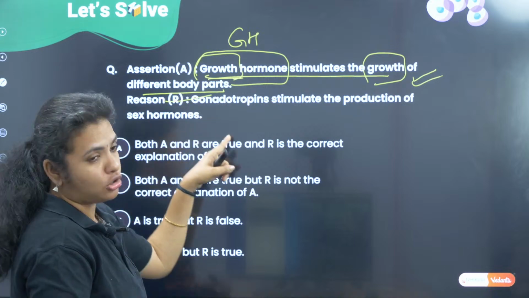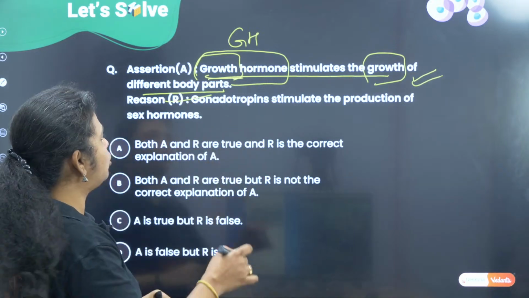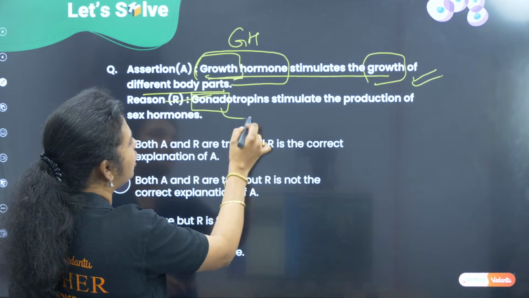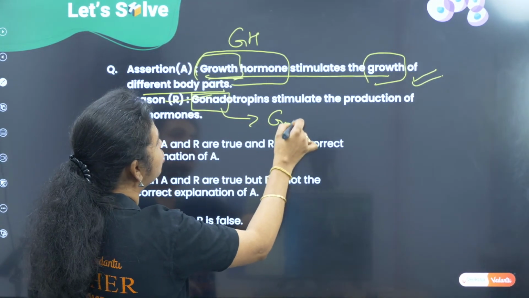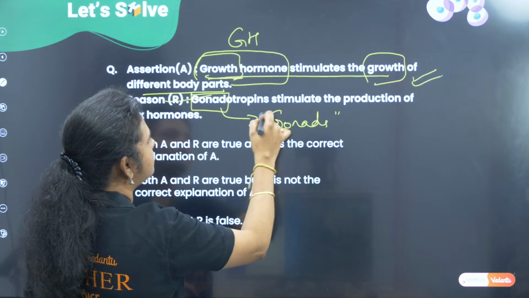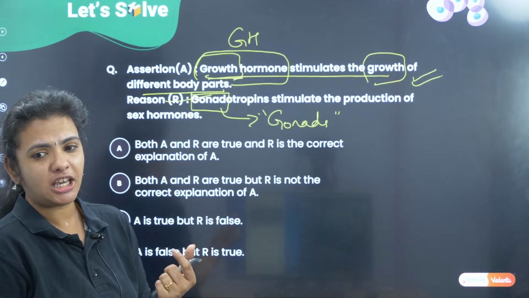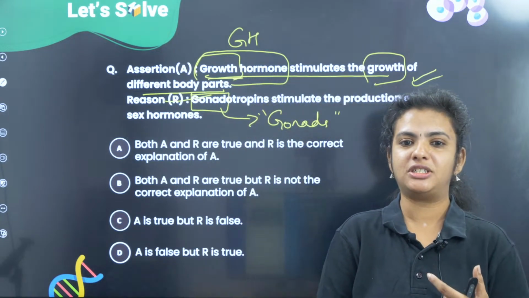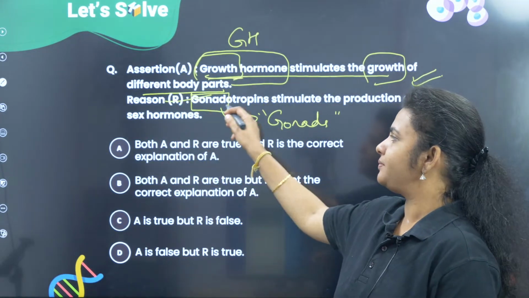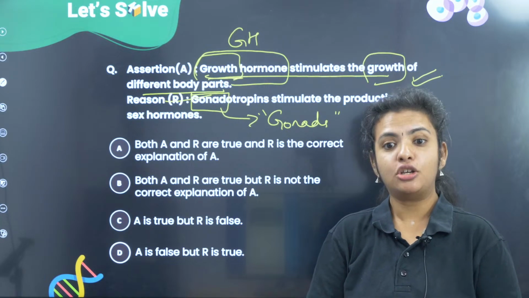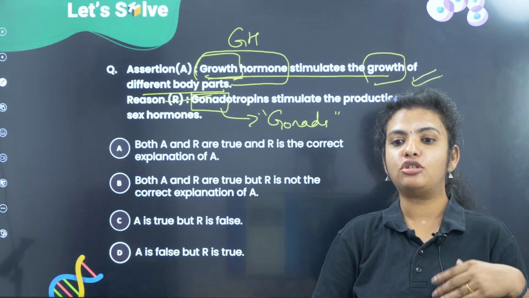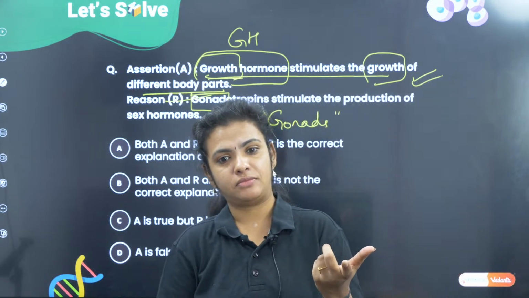Now, what is this gonadotropins? Netra has asked what is gonadotropins. You see the word, Netra, gonadotropins, it has gonads. See, biology is very, very simple if you understand the term. The answer lies in the question itself. If you read, you get the answer. So what is gonadotropins? The hormones which are going to stimulate gonads.